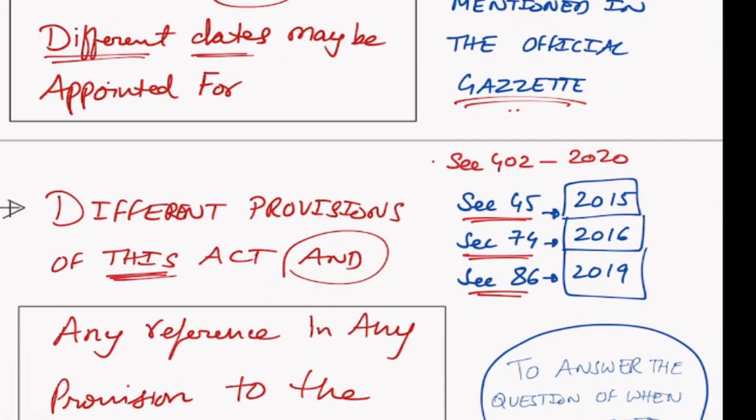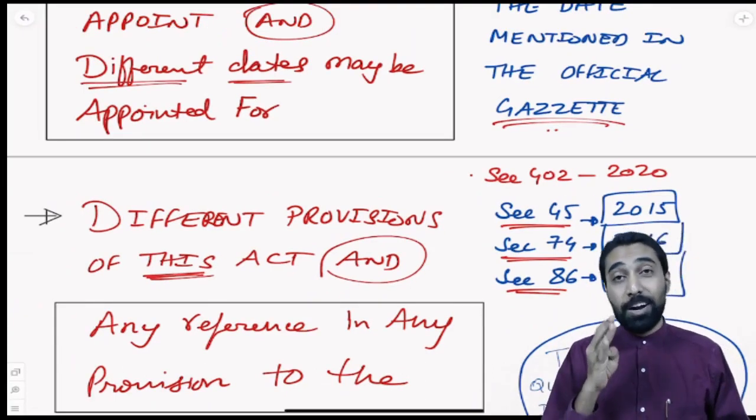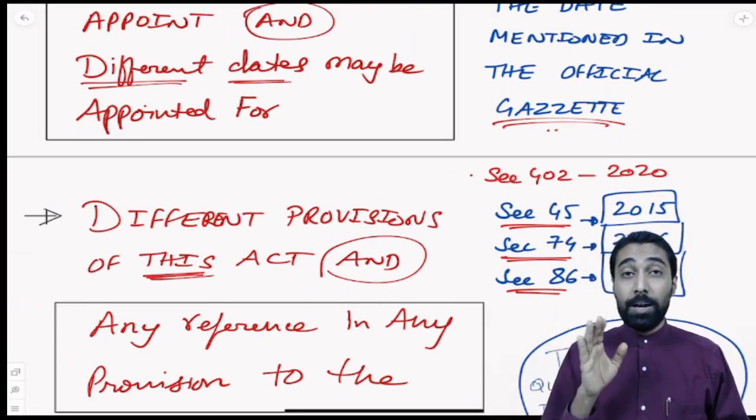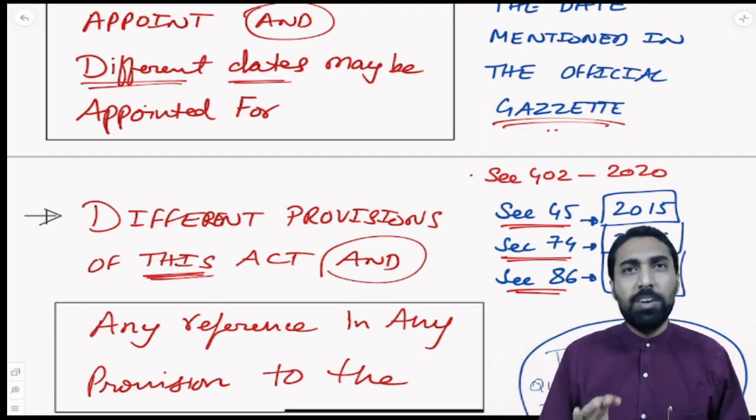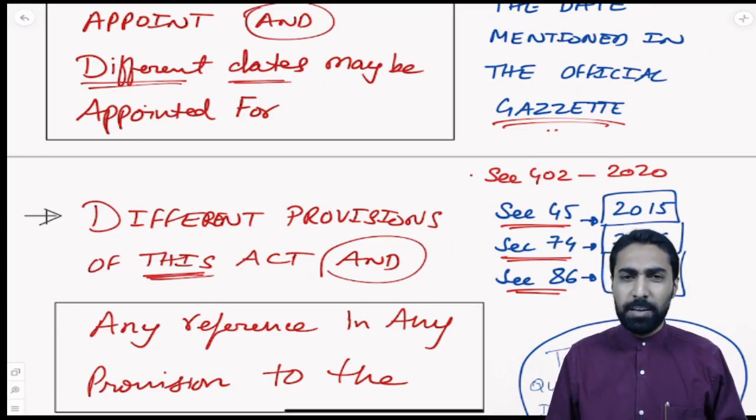Section 402, one day you can give. Then section 45 you can give one day. Section 128 you can give one day. Section 113 you can give one day. I'm just giving you an example. As and when required. Now, you will ask me, why will they want different dates for different sections? You are adding to the confusion.